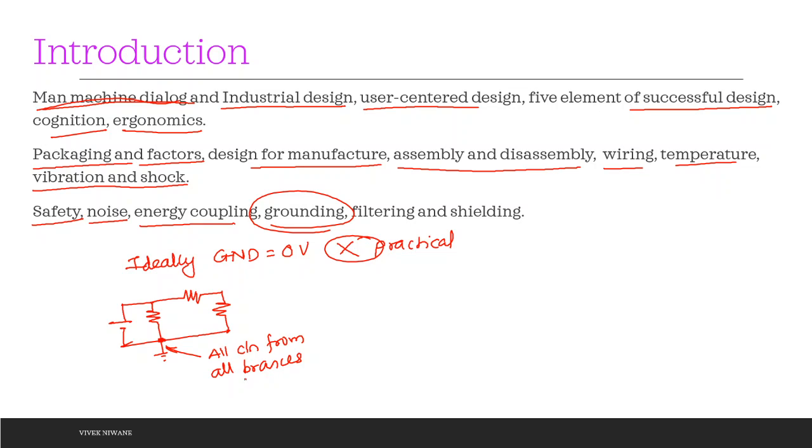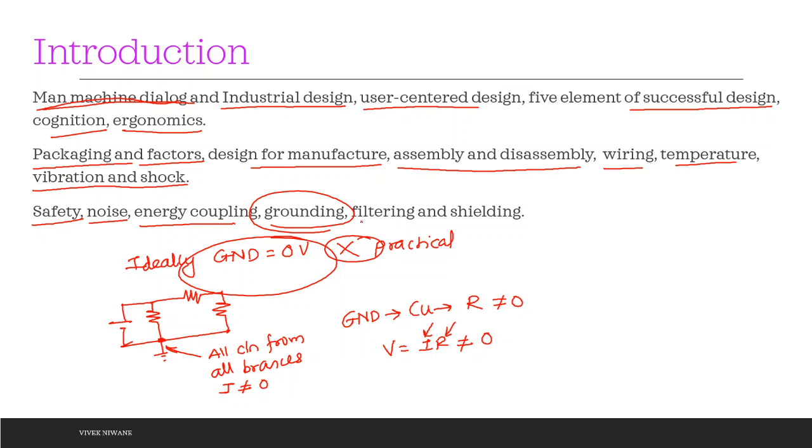So I can say that I is definitely not 0, and since ground is a wire, let us say a copper wire, it will have some resistance. So resistance is not equal to 0, and we know that V is equal to IR. So we have a value for I and a value for R. Therefore voltage is not 0. So ground equal to 0 is completely a myth. You have to take care of it.